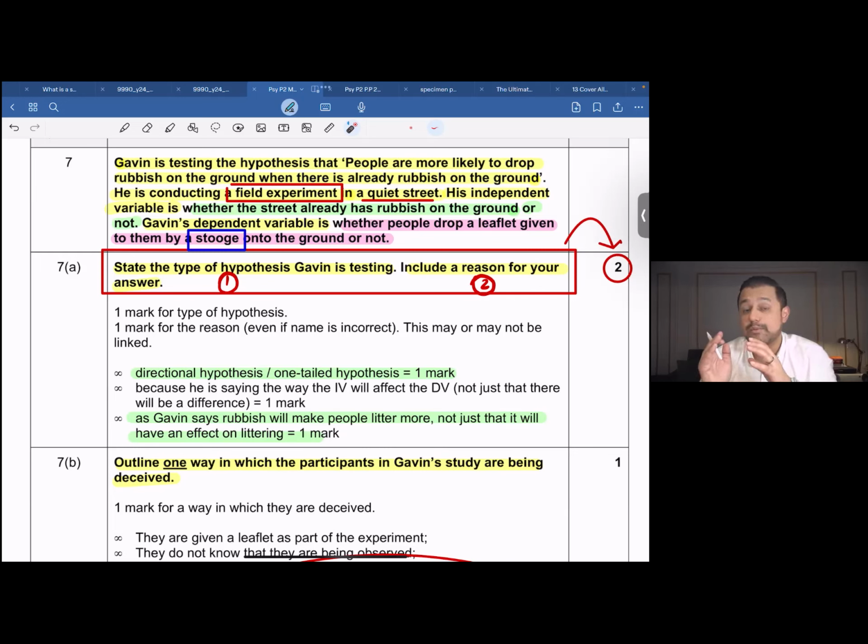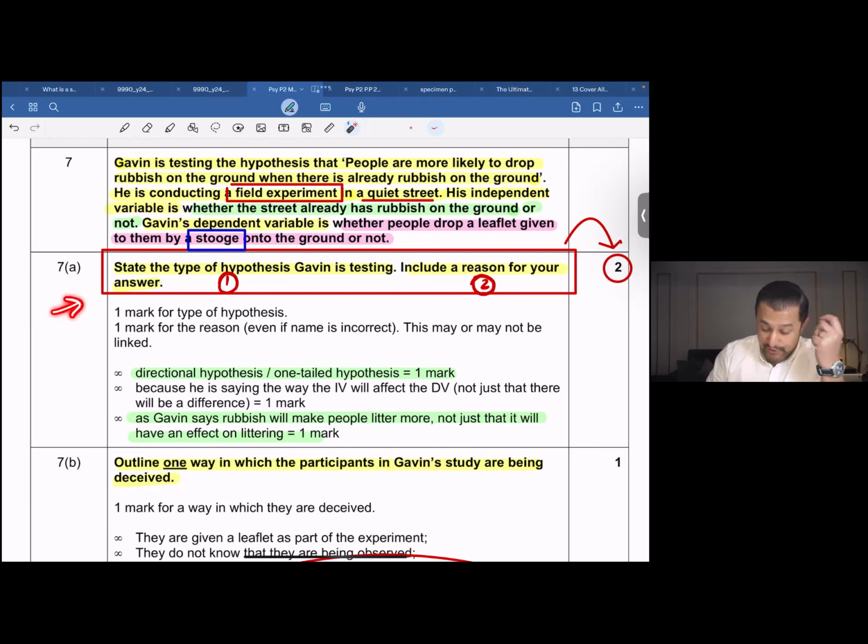The first would be seeing if people would drop rubbish on the ground when there's already rubbish on the ground, and the second would be when there's no rubbish on the ground, right? So Gavin's dependent variable over here would be whether people would drop a leaflet given to them by a stooge. So we have a stooge over here. Whether people would drop a leaflet given to them by a stooge on the ground or not.